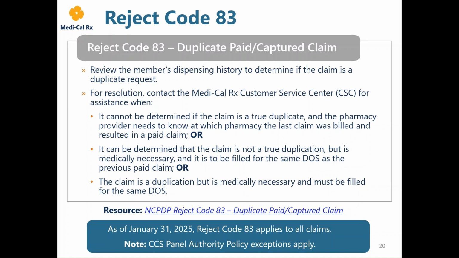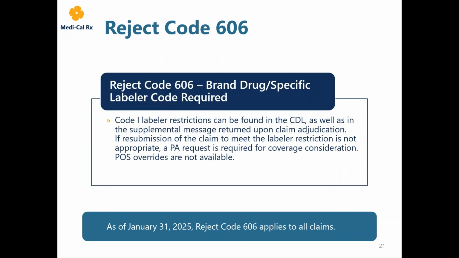Please note, as mentioned earlier, CCS Panel Authority Policy covers the PA requirement for Reject Code 83 when submitted for enteral nutrition products. As of January 31st, Reject Code 606 has been implemented for members 21 years of age and younger. Reject Code 606, Brand Drug Specific Labeler Code Required, reinstates Labeler Code requirements on brand multi-source drugs where the brand name is less costly than the therapeutically equivalent generic alternatives.